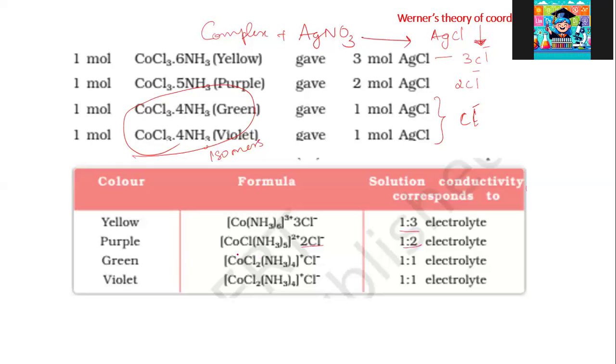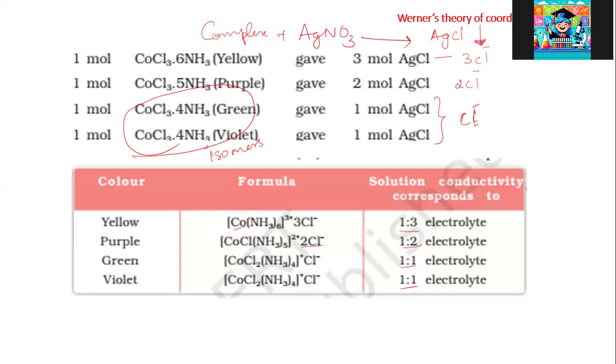For the other two, the structure is [CoCl2(NH3)4], with a Cl minus ion outside the square bracket. This shows a 1:1 electrolyte. So from these studies, we propose that some groups or anions are inside the square bracket, tightly bound to the coordination complex.